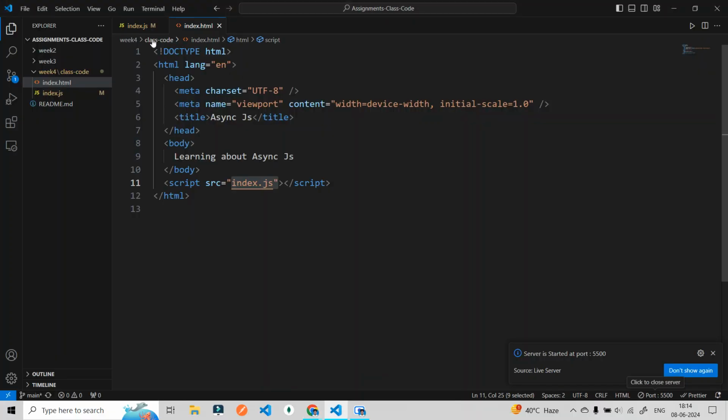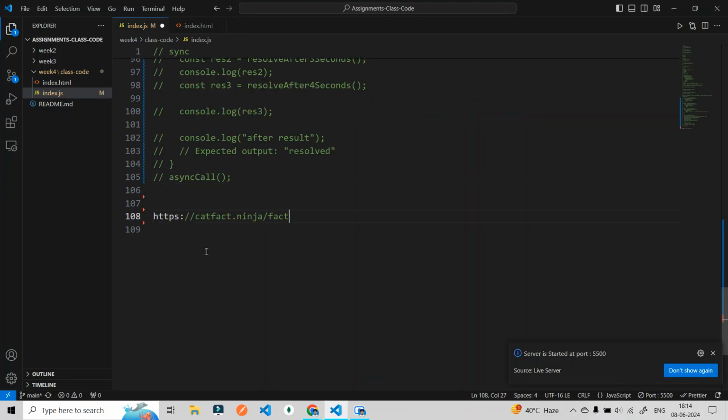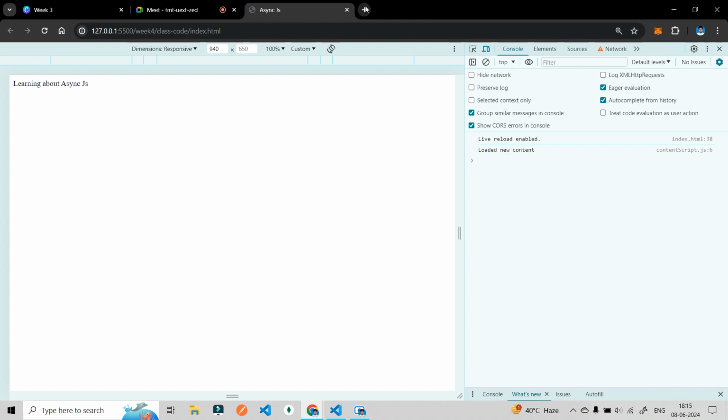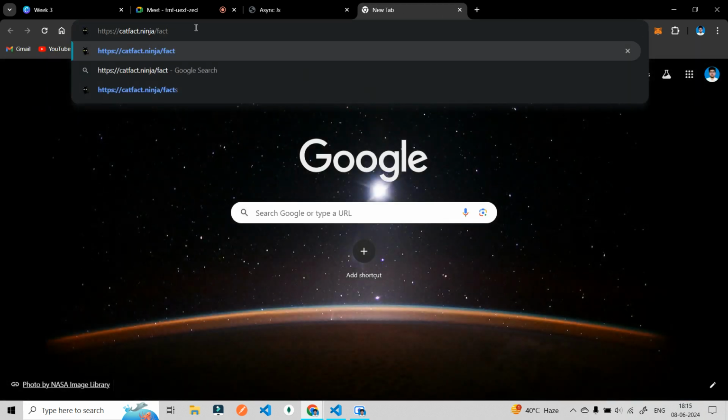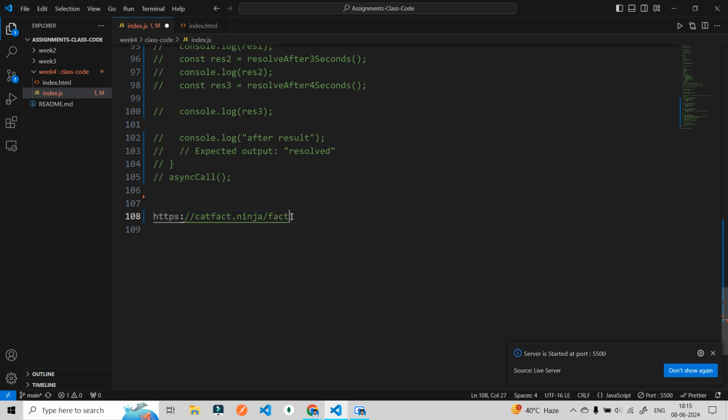Now we are going to look at how APIs actually work. So what is this? This particular HTTPS link is an API. If I go on this, this is a particular API. Now this particular API consists of some data, and I want this data to be fetched from this API. Imagine this is a box where the data is stored. This API will give you a cat fact.